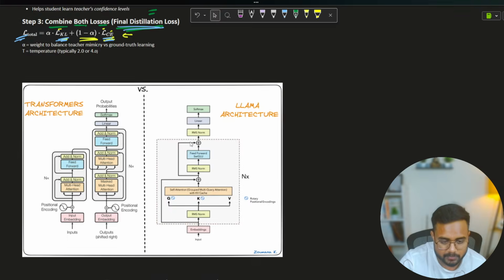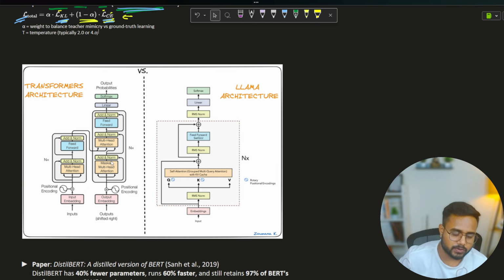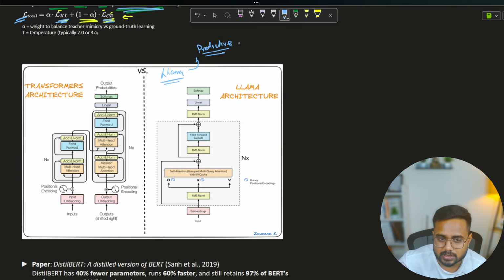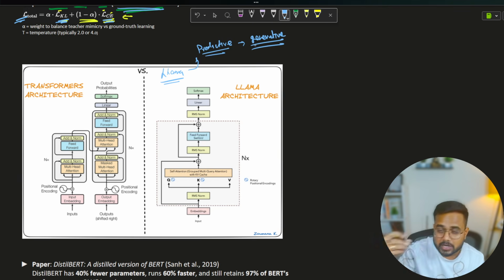Now coming to the next part. Here if you see, we have a transformer architecture, and the second architecture is representing the LLaMA model. This LLaMA is a predictive model, or I can say a generative model. It is going to generate the next word.